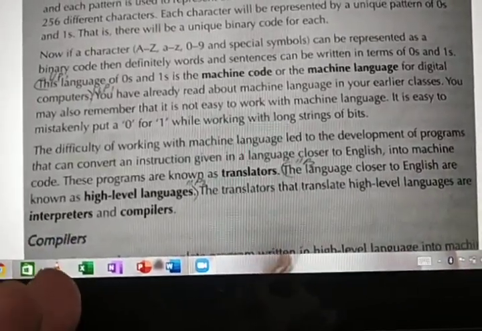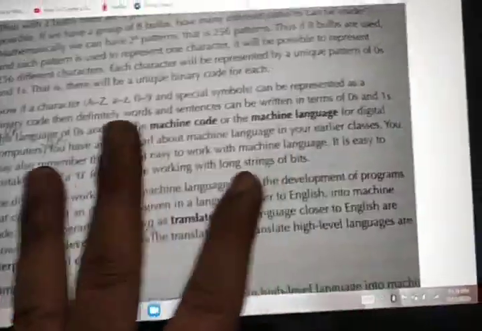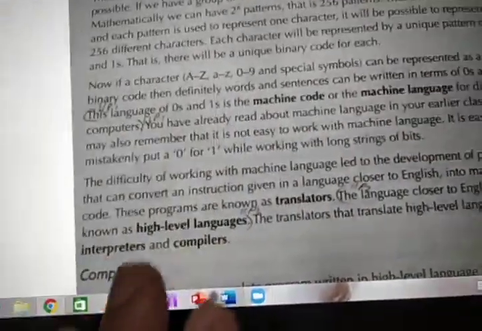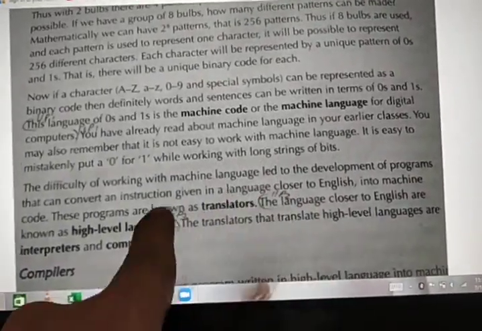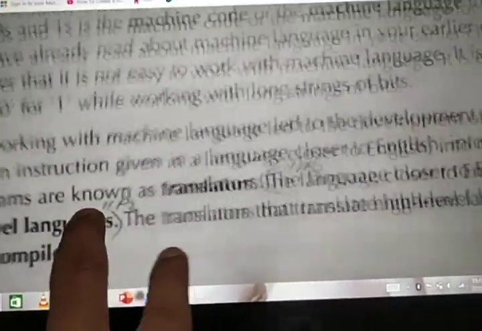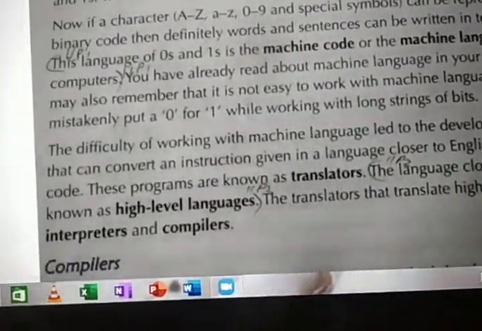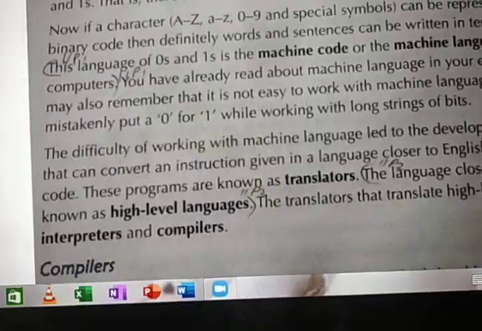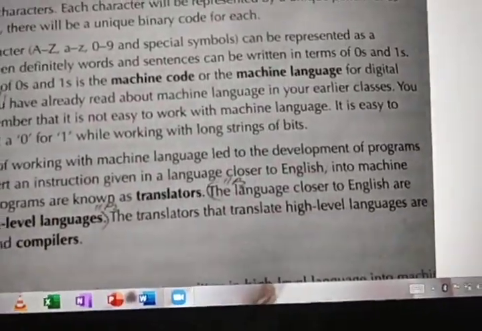Then that language will be converted into machine code, because the machine only understands zeros and ones. But you don't need to type in zeros and ones now. Now you just type the program in these programming languages. So finally it will be converted into the machine code. Who will convert it? These programs are known as translators. The converting process is done by a translator.